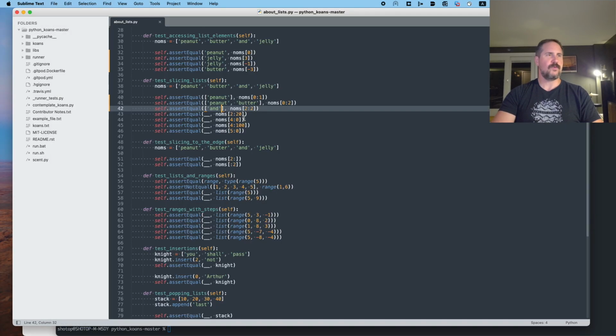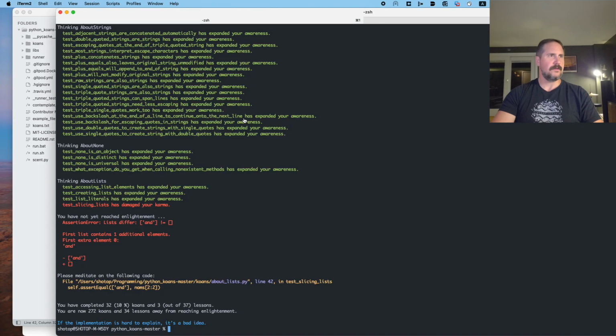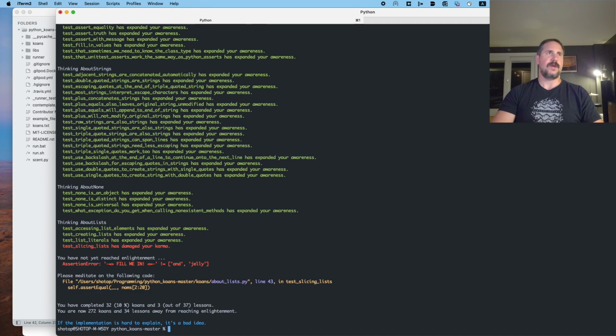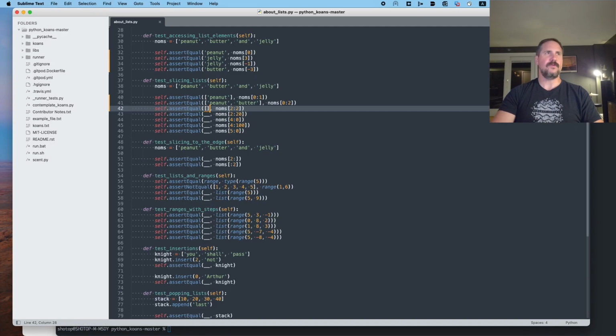Oh, 42 is wrong. Okay, what do we do? So it's an empty list. That seems bizarre to me, but it's true. So apparently when you slice a list from one index to the same index, nothing is returned.